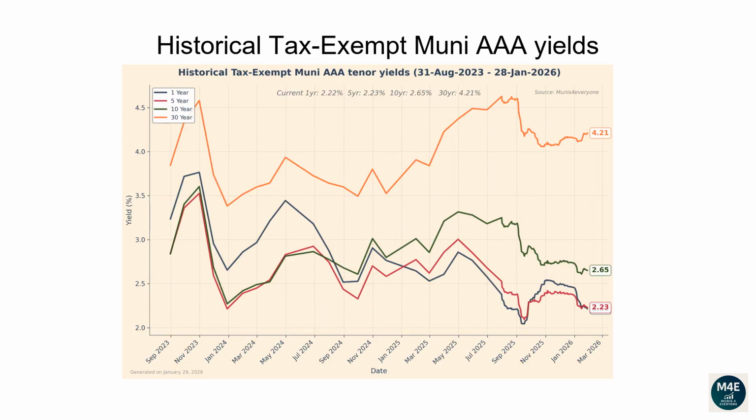This line plot and the next plot show how each tenor of the Muni yield curve has changed over time. From the 31st of August 2023 to the 28th of January 2026, the 1-year yield has dropped from 3.24 to 2.22. The 5-year yield has dropped from 2.85 to 2.23. The 10-year yield has dropped from 2.84 to 2.65. The 30-year yield has increased from 3.85 to 4.21.